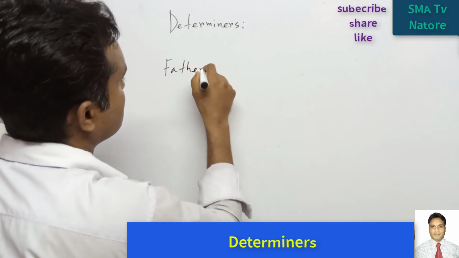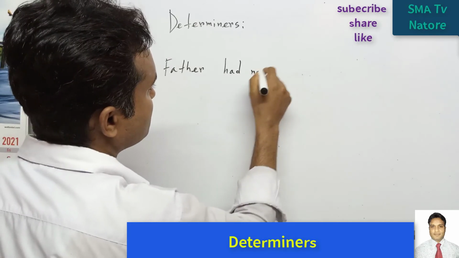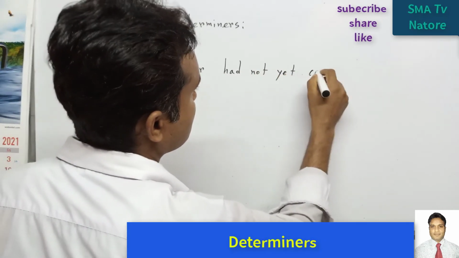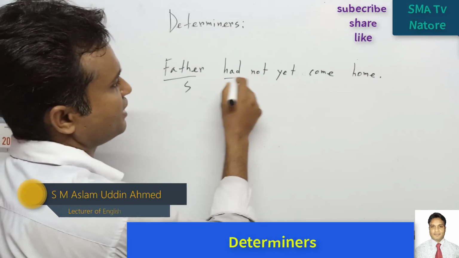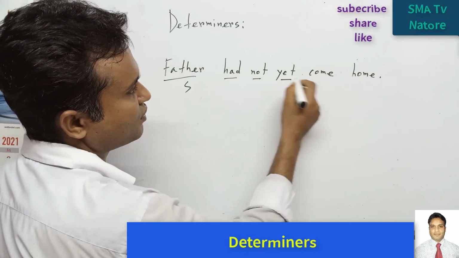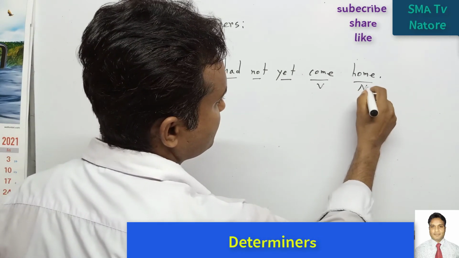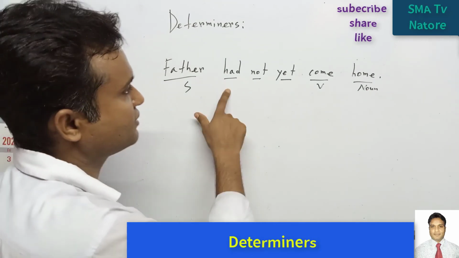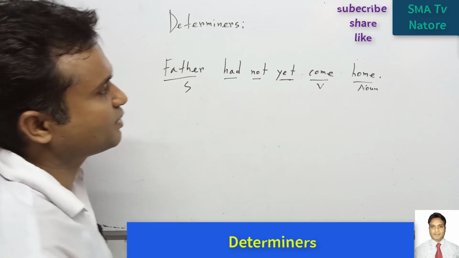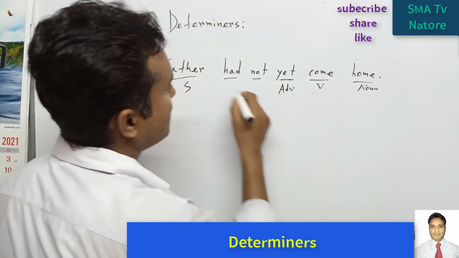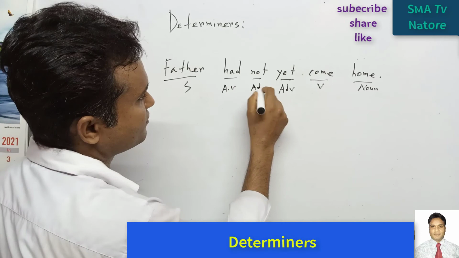Father had not yet come. What happened actually? This one is the subject, had, and negative, not, and come. This one is the verb, and this one is what? This is the noun. So had, this is the auxiliary, not is also negative, but yet, this part is what? So this part is an adverb, and this one is also a verb, auxiliary verb, and this is the adverb also.